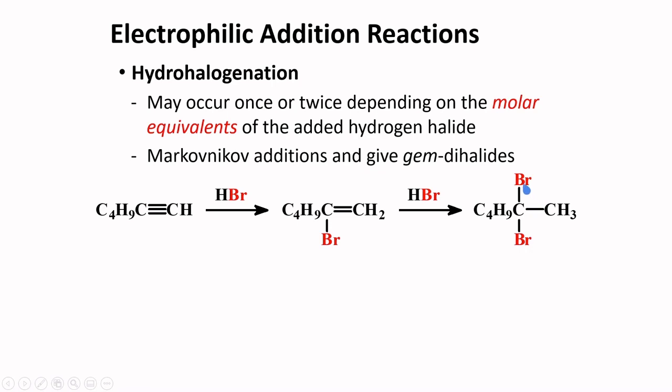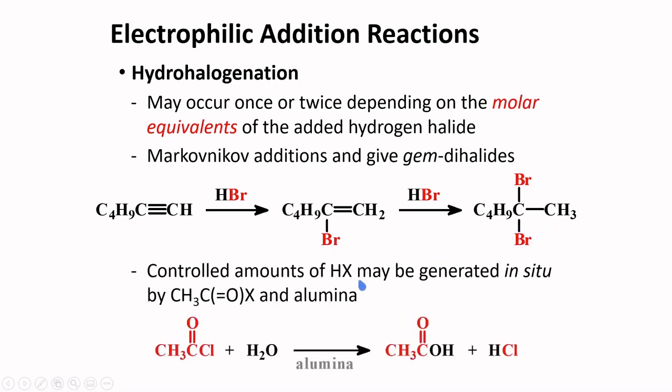When two bromine atoms are attached to the same carbon atom, we call this relationship geminal, or gem. So this is a geminal dibromide, as opposed to vicinal, where the groups or atoms are attached to carbons that are right next to each other.